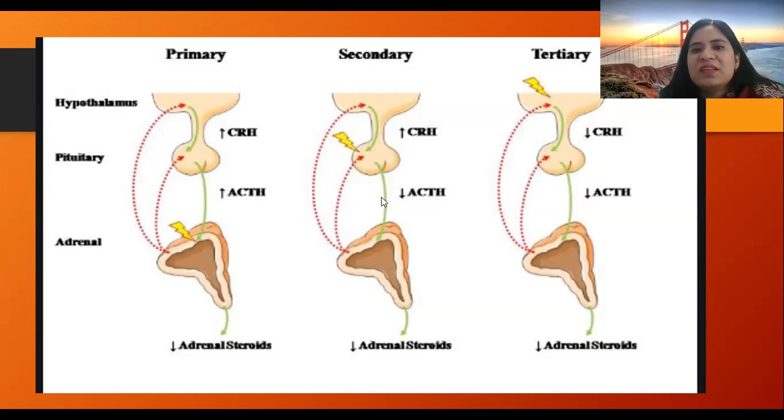And if there is decreased ACTH, that means there may be a problem in the hypothalamus or in some pituitary receptors, right? Or destruction in the pituitary gland, right? And in tertiary, there might be a tumor in the hypothalamus. It suppresses the CRH. Decreased amounts of CRH will cause decreased amounts of ACTH and decreased amounts of adrenal steroids, right?